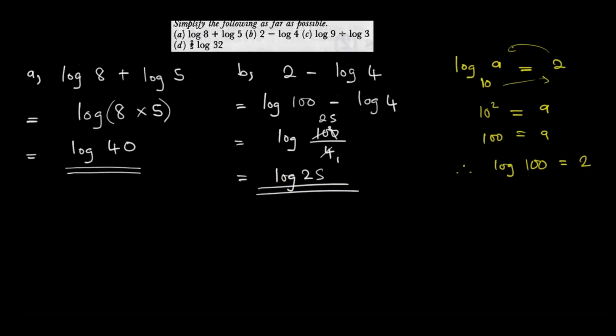Let us go to C. So in C, what do we want to simplify? We have log 9 dividing log 3. We do not have a law of logarithms when we have logarithms dividing each other.